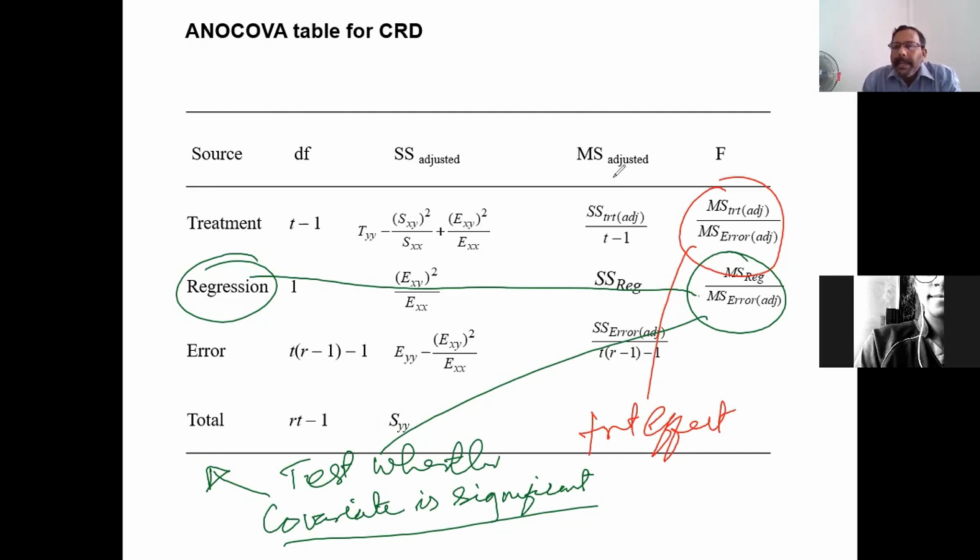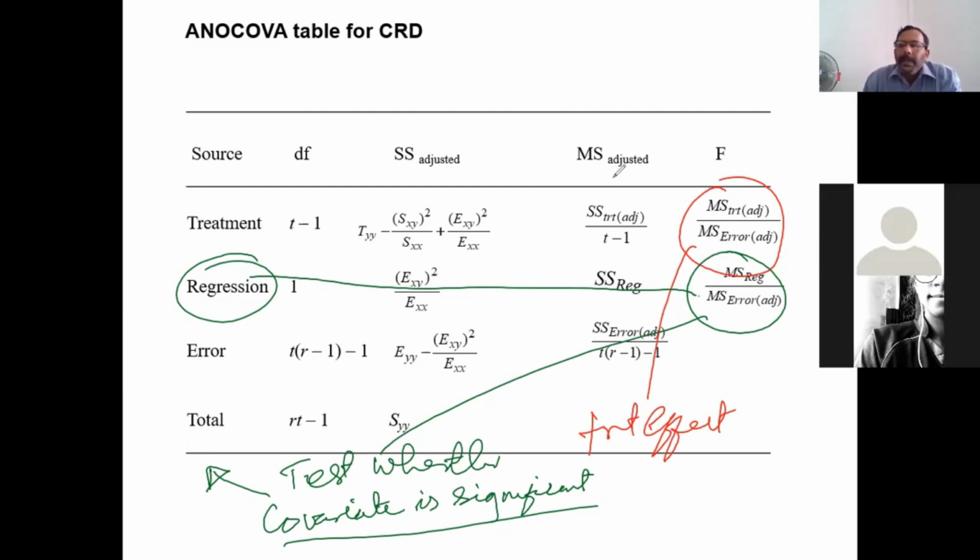If the initial weight is not significantly different, is it necessary to go for analysis of covariance? No. Then what can we do in that circumstance? We can do directly ANOVA.